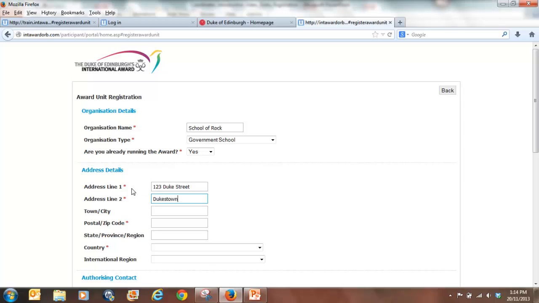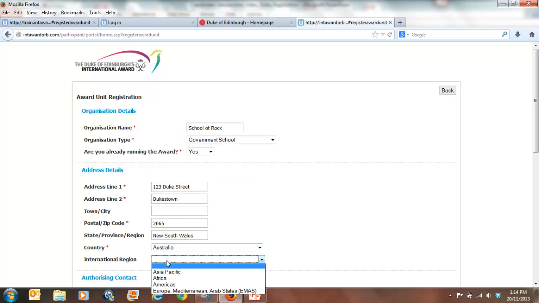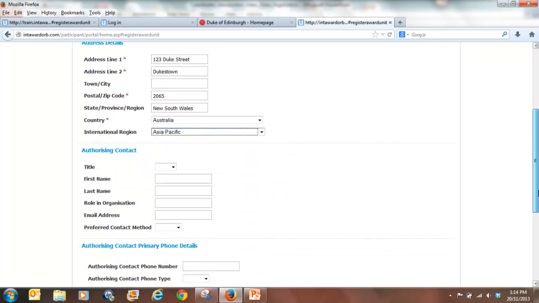The first two lines of the address are mandatory, as is the postcode. The state isn't, but in Australia we need that in there. Australia is the country and Asia Pacific as the international region. The authorising contact again is the person who's responsible for the licence.